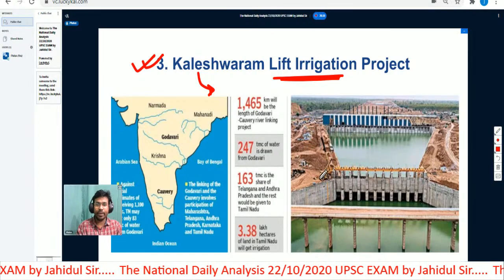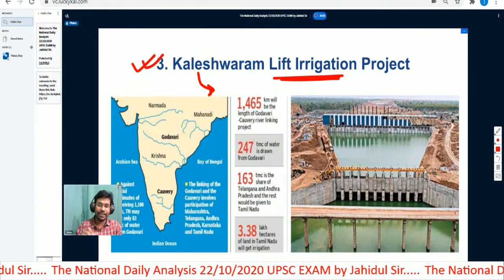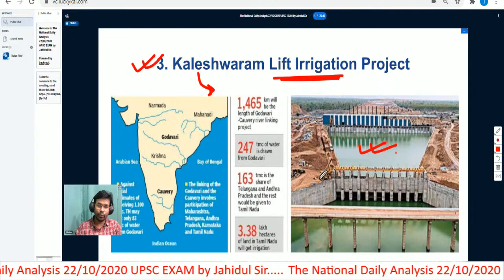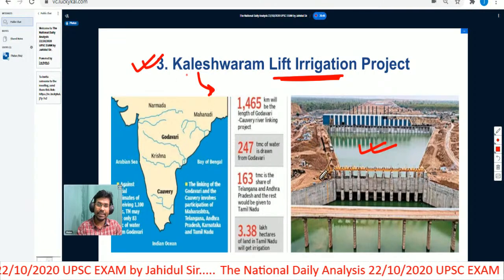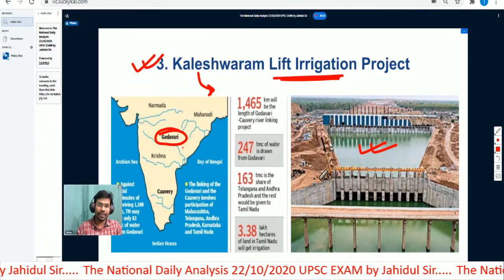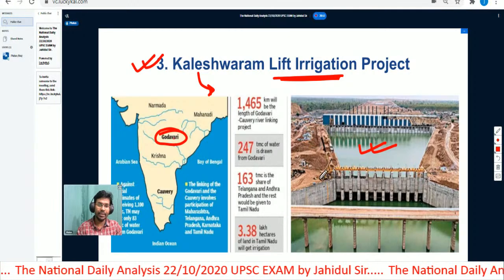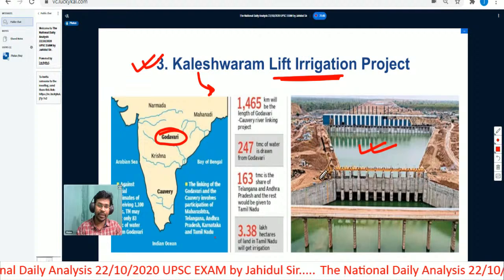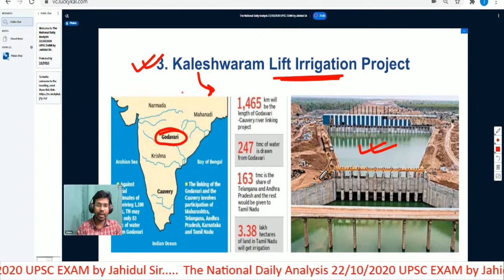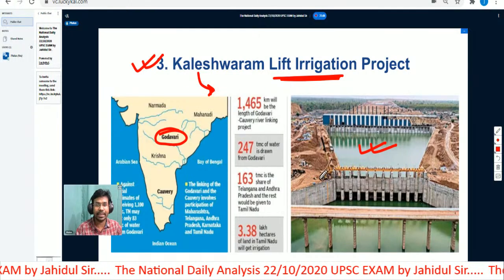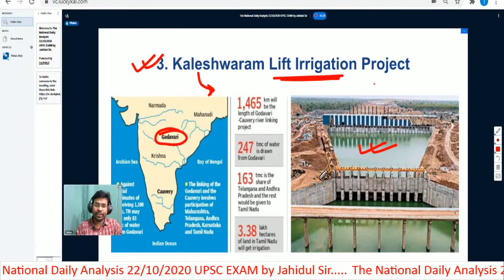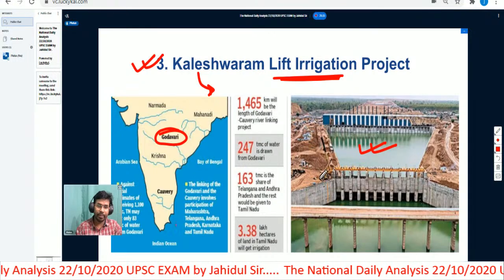This Kaleshwaram lift irrigation project is located in the state of Telangana. And where does the water come from in this particular river? The water comes from the Godavari river. So Kaleshwaram lift irrigation project is located on the Godavari river, and Godavari is a river in peninsular India. You can see I have included these rivers: Mahanadi, Godavari, Krishna, Kaveri, like that. We have understood where Kaleshwaram is located. It is located in the state of Telangana, on the Godavari river. I have included a map also for you.